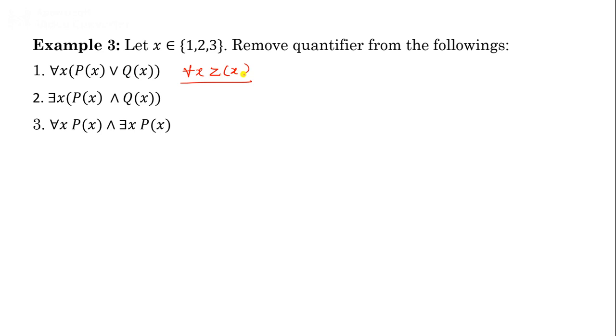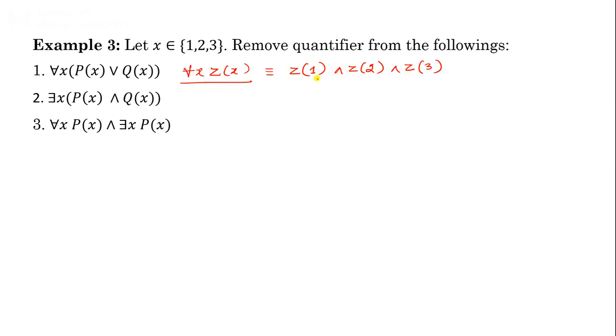For all x, Z(x) means for every value of x, Z(x) is true. It means Z(1) is true, Z(2) is true, and Z(3) is true. So "and" is there. Whenever we use for all x, Z(x) is true for all x. So this is equivalent to Z(1) and Z(2) and Z(3). In this way you can remove the quantifier: whenever for all x is written, you write Z for each of the values of x using conjunction.